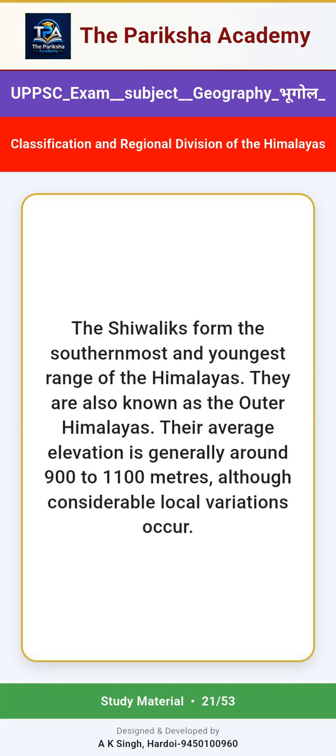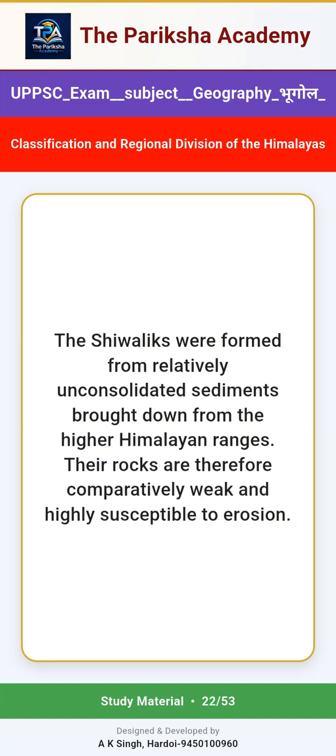Shivaliks. The Shivaliks form the southernmost and youngest range of the Himalayas. They are also known as the Outer Himalayas. Their average elevation is generally around 900 to 1100 meters, although considerable local variations occur. The Shivaliks were formed from relatively unconsolidated sediments brought down from the higher Himalayan ranges. Their rocks are therefore comparatively weak and highly susceptible to erosion.